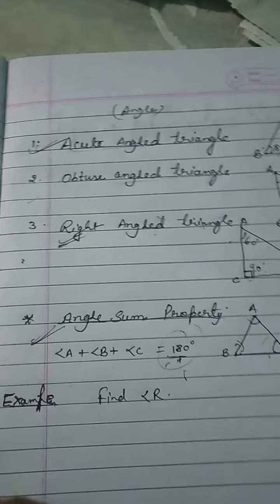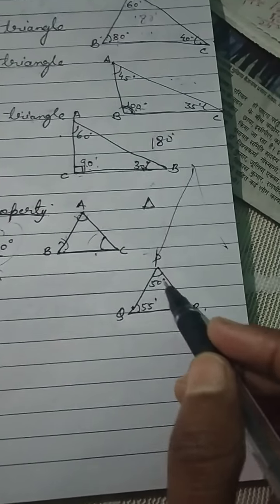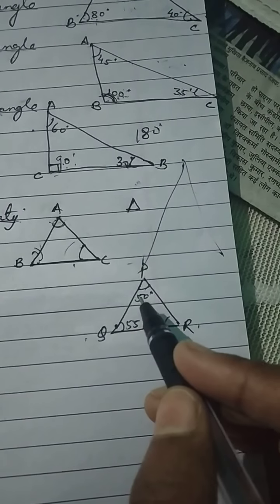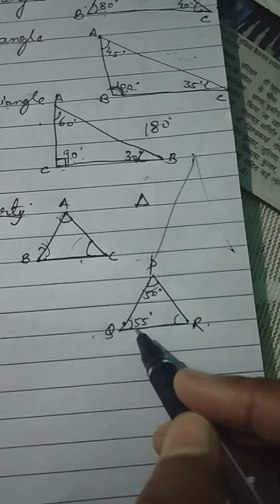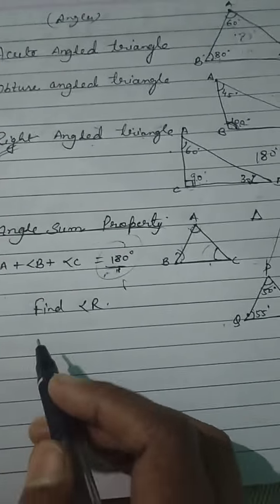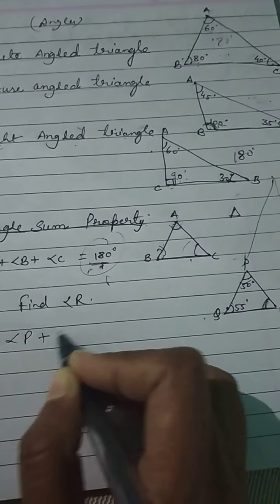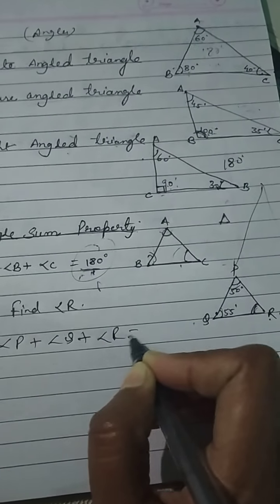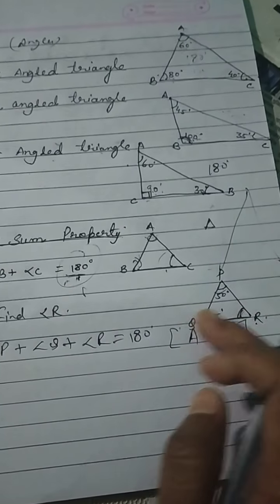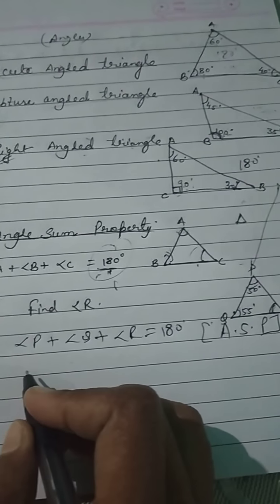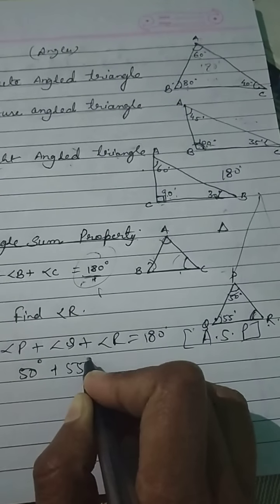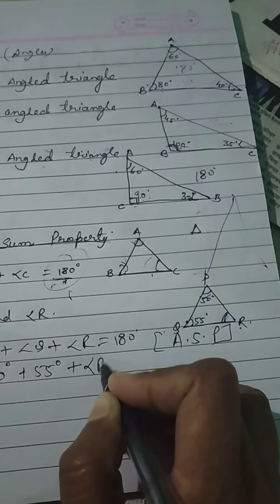Got it? Now suppose one question I will ask you, like there is one triangle PQR in which two angles are given, 50 degree, 55 degree. You have to find out angle R. So you can use this property to find angle P plus angle Q plus angle R is equal to 180 degree. Reason? Angle sum property. You know that the sum of all the angles of a triangle is always 180 degree. Angle P is given 50 degree, angle Q is given 55 degree and angle R you have to find.